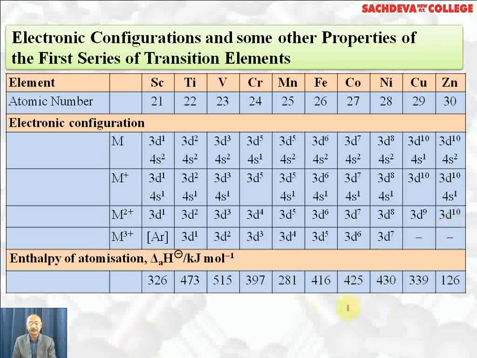Enthalpy of atomization is lowest in zinc because it has weak metallic bond, and from scandium onwards, there is irregular trend of enthalpy of atomization. Scandium has low, titanium has high, vanadium has even higher, then it decreases from 515 to 397. Again, manganese has got very low because of broken crystal lattice. Again it increases from 416, 425, 430. In copper, again it is less because of weak metallic bond. So there is irregular variation of enthalpy of atomization, and reason we have discussed.